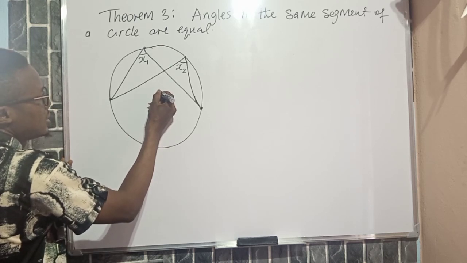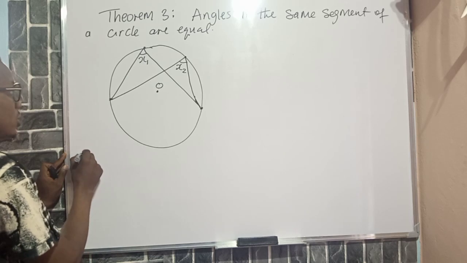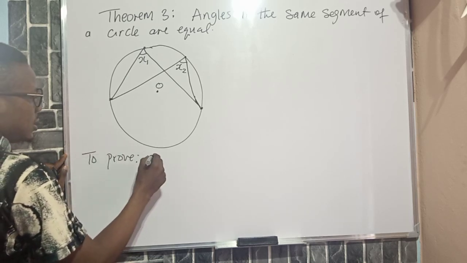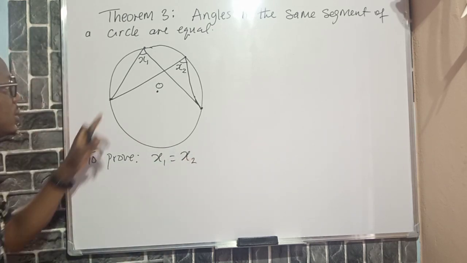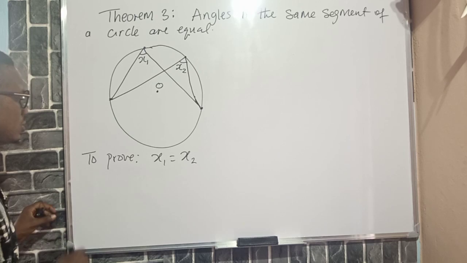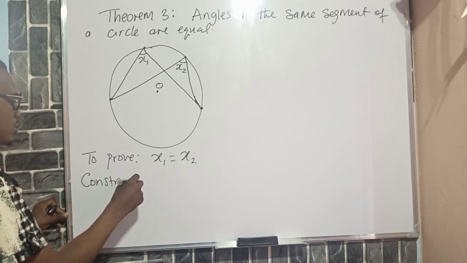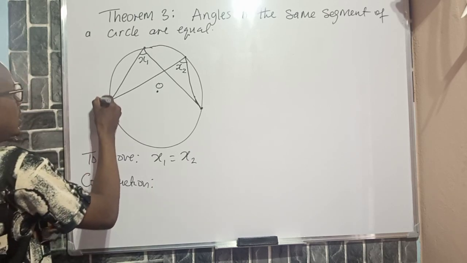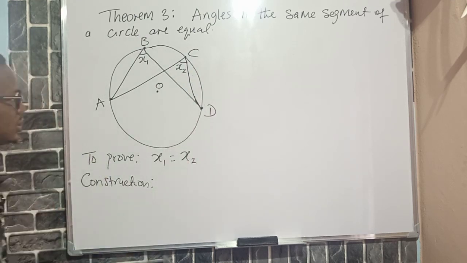Now, assuming here is the center of the circle O, so what do we want to prove? To prove that x1 is equal to x2. That is what we want to prove, that this x1 is equal to x2. Now in construction, we need to make a construction. To make the construction, let's say here is A, B, C, and D.